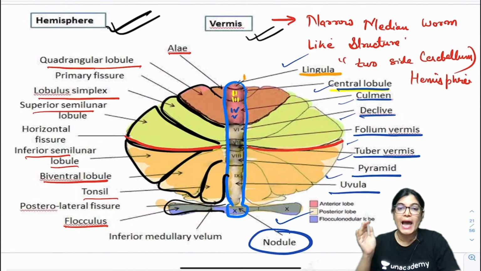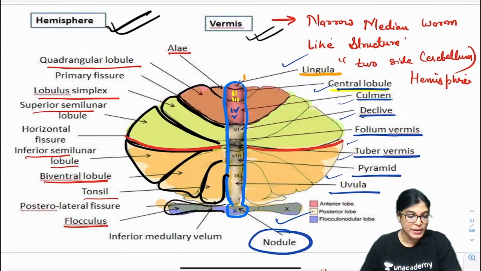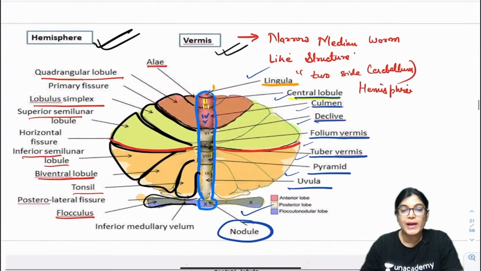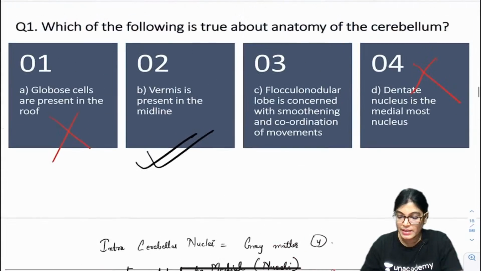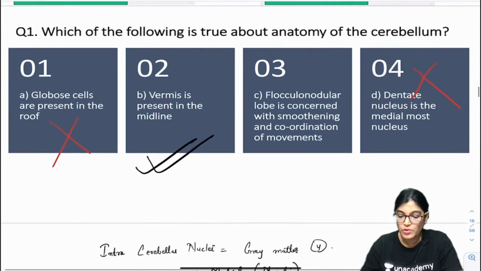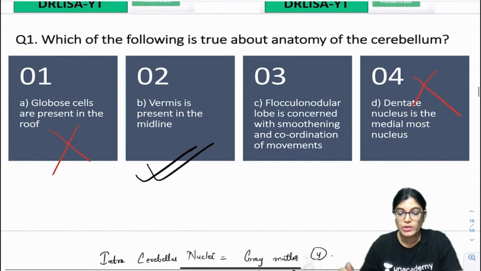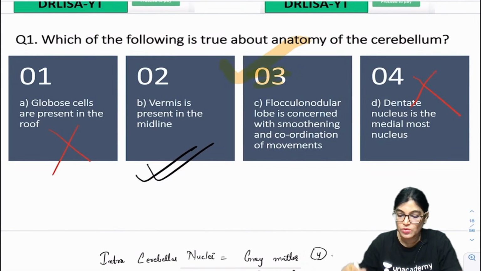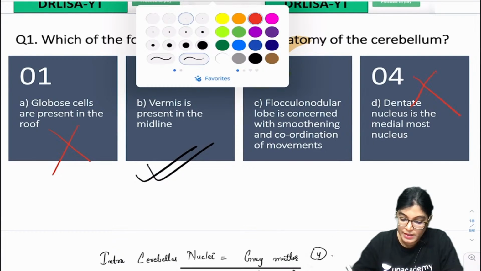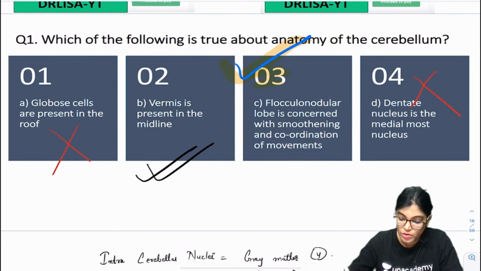The cerebellum is also divided into lobes. There are 3 lobes: the anterior lobe, the posterior or middle lobe, and the flocculonodular lobe. It is important that you know the lobes, and the morphological classification of the cerebellum. So I think now it is quite clear that the correct answer is C.